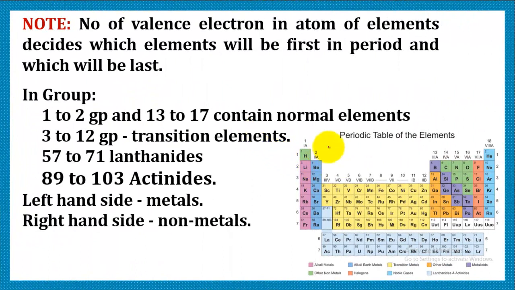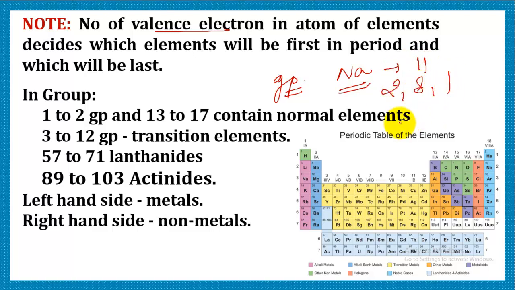So in this periodic table, the number of valence electrons decides the group in which an element is placed. For example, if I consider sodium, we know that its atomic number is 11. If we write the electronic configuration, it will be 2, 8, 1.